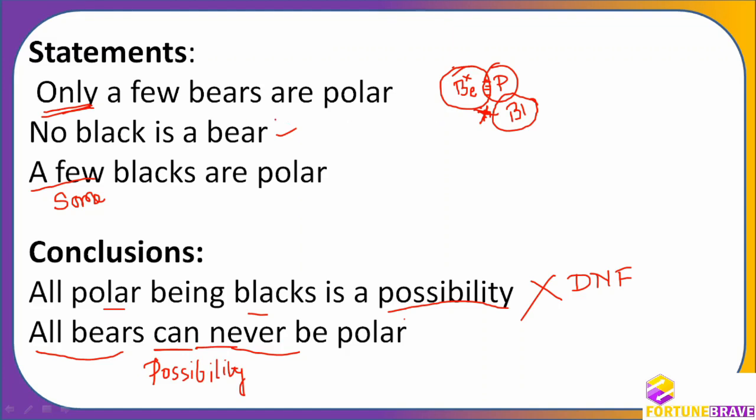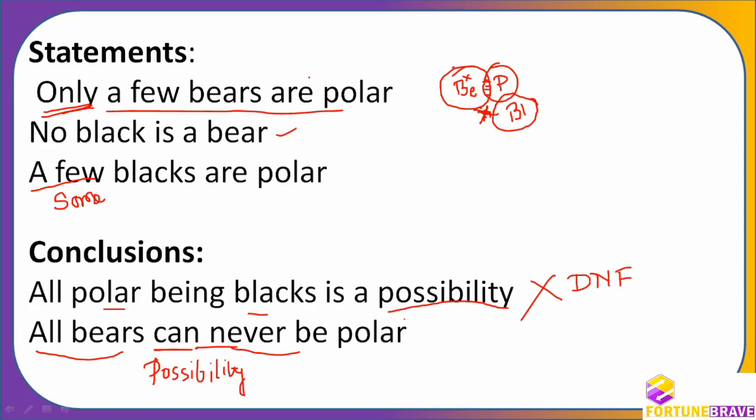So here you can see only a few beers are polar. So some part has to be outside. So all beers can never be polar. So this beer cannot go inside polar is what it is saying. Are you getting my point? This beer cannot go inside the polar is what it's saying. And if you see this first statement, it says only a few beers are polar. Only a few beers are polar and others are not polar.